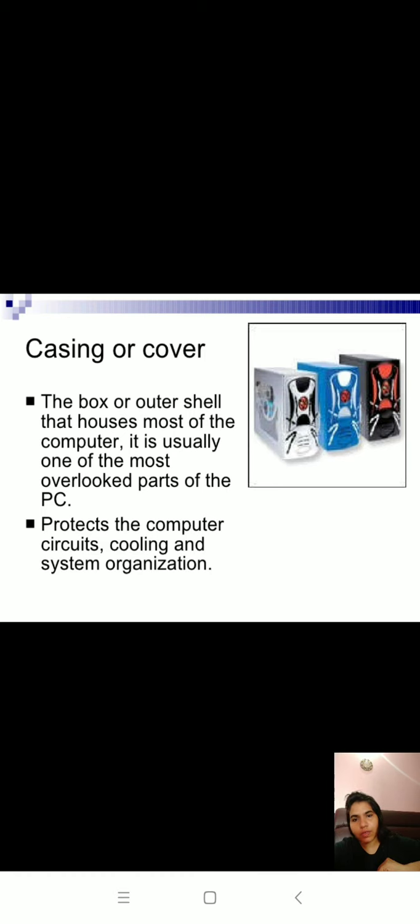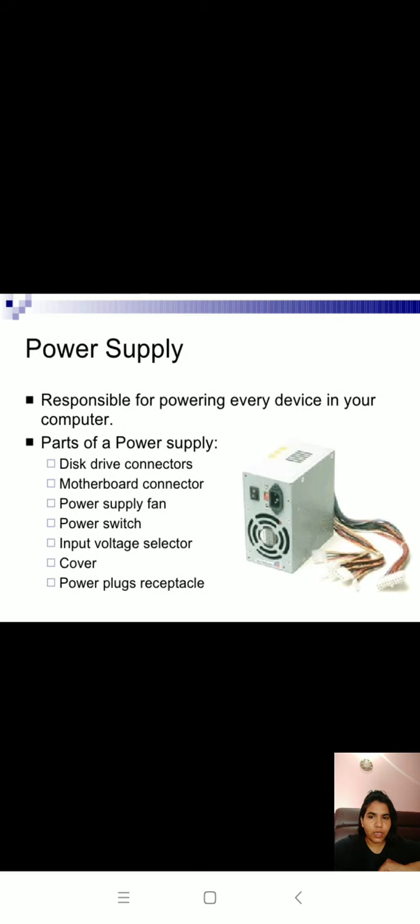Parts that build up a system unit are the casing or cover, power supply, motherboard, microprocessor, memory, video card, sound card, modem, CD-ROM drive, hard disk drive, floppy disk drive. The casing or cover is the box or outer shell that houses most of the computer. It is usually one of the most overlooked parts of the PC, and it protects the computer circuits, and provides cooling and system organization.